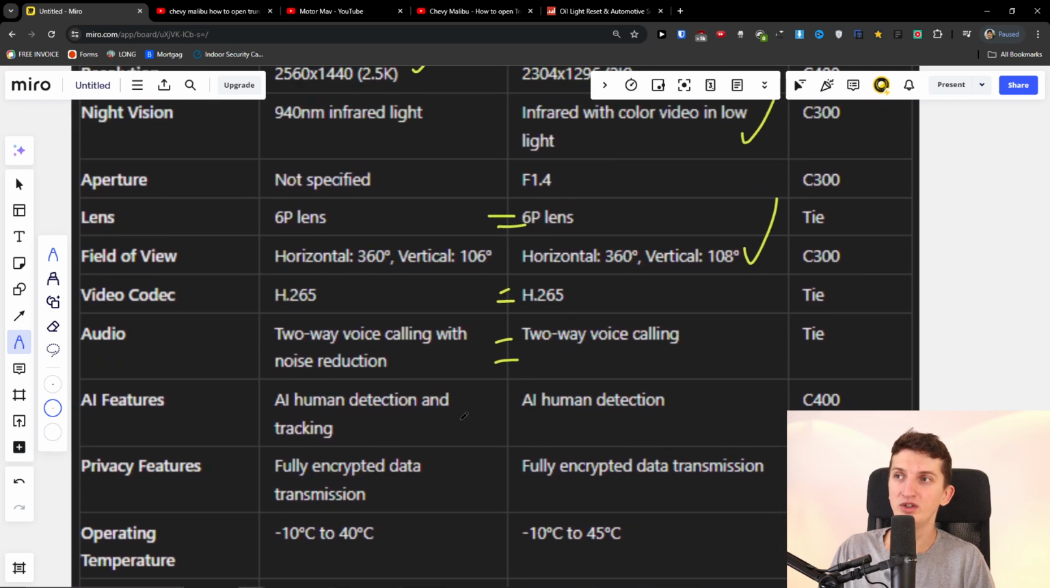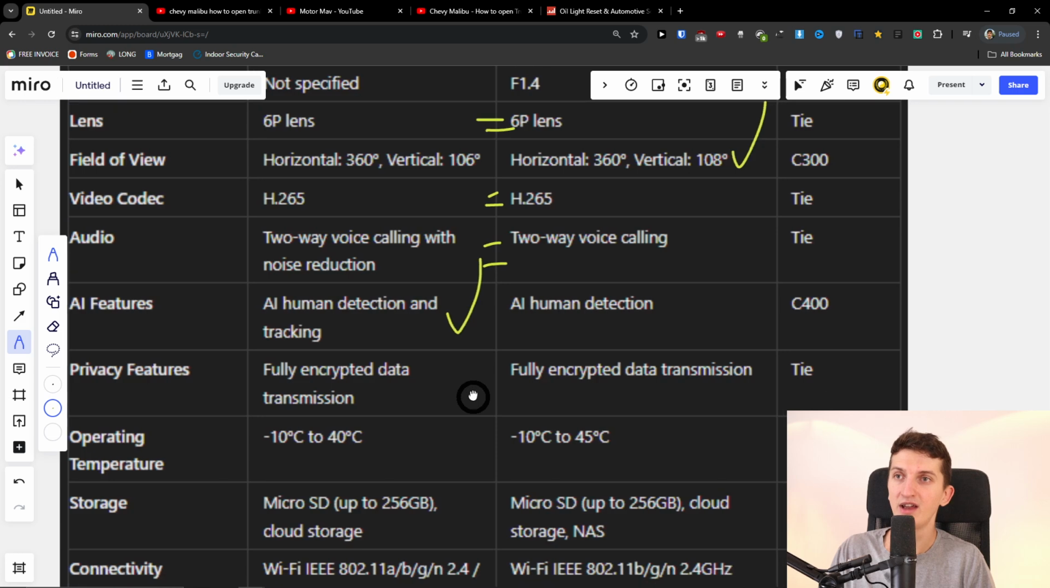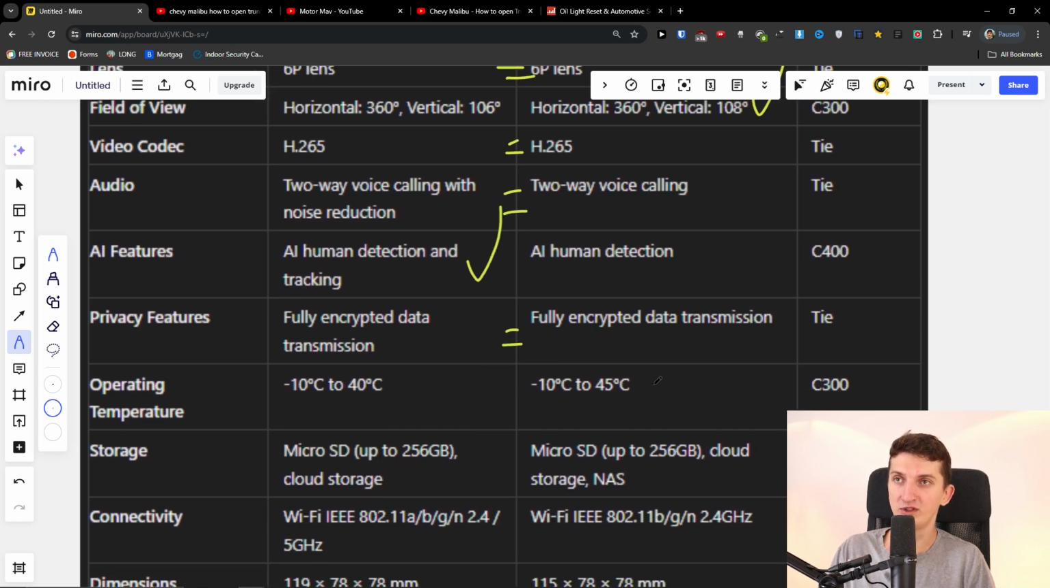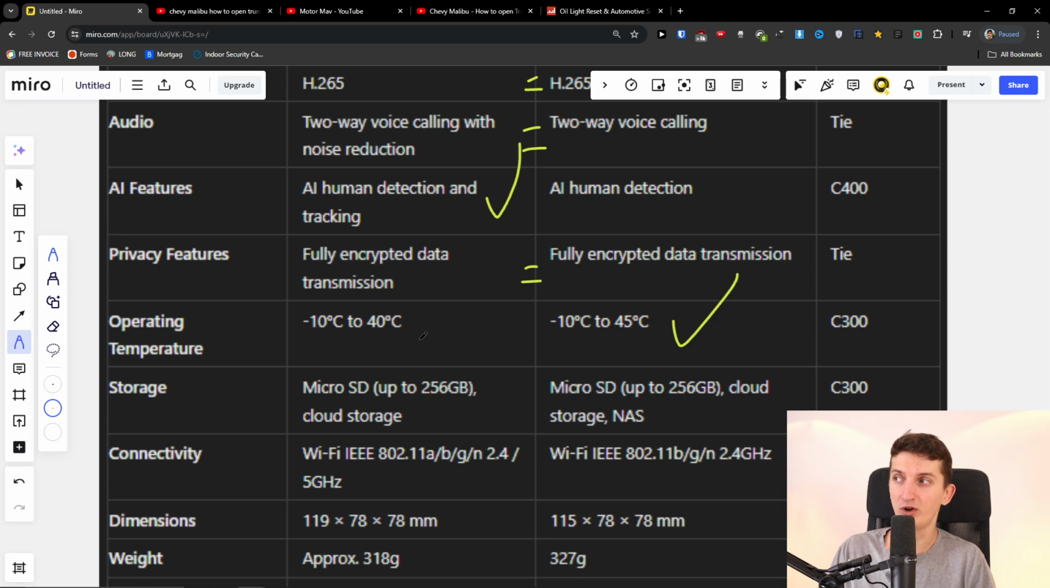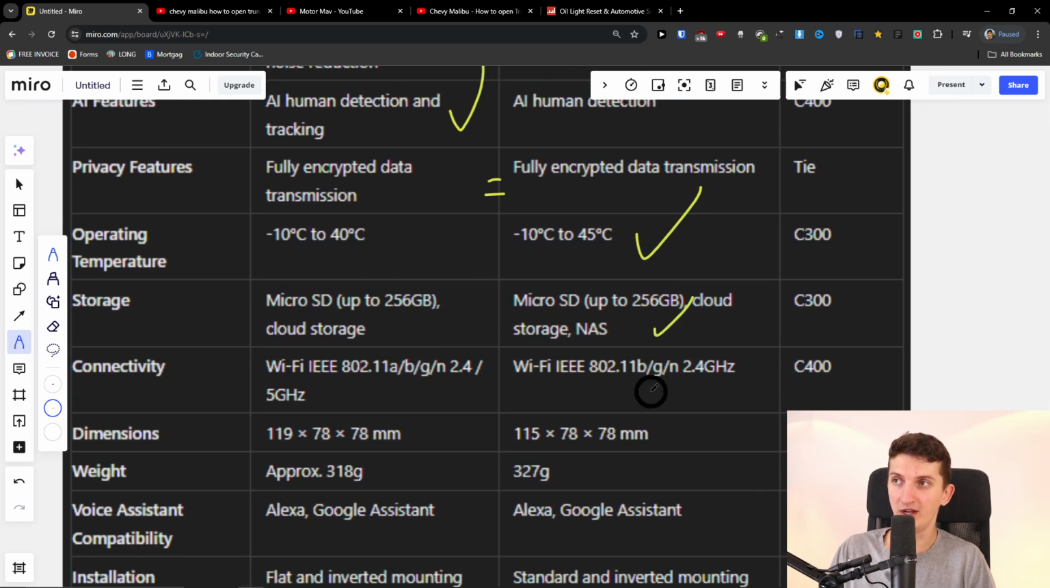Then AI features, you're going to have it better for the C400 because you're also going to have tracking there. Then privacy features are the same. The operating temperature range of the C300 is better than the C400 by 5 degrees. Then you're going to have the storage. This is also better for the C300.